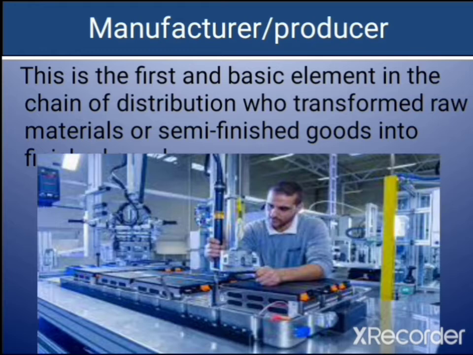They convert the raw materials from the primary industry into finished products, or they extract the raw material. The manufacturers are the first and the basic element in the channel of distribution.